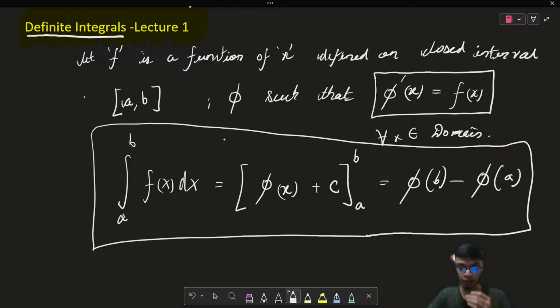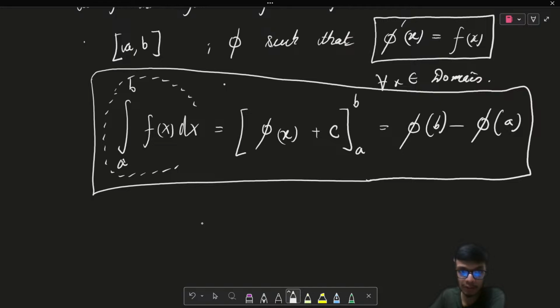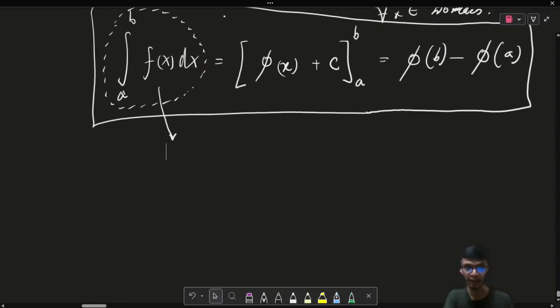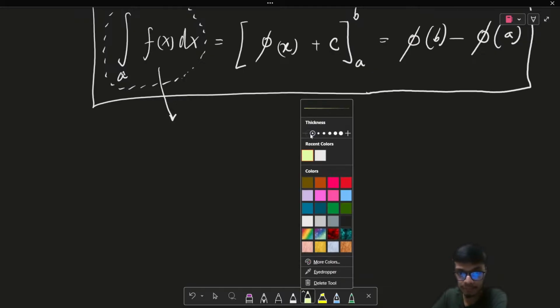Okay. Whenever you get a definite integral of this particular form, the steps to evaluate it are, first of all, to evaluate the result for this integral, and then to put in the values of the lower limit and the upper limit and subtract. That's it. Okay, so let us take a few questions to solidify our understanding of this topic. Let's say I have some example questions.